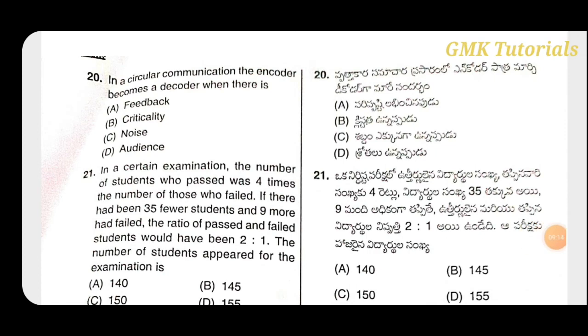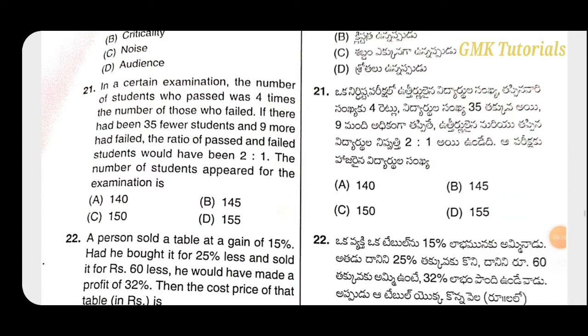In a certain examination the number of students who pass, if there had been 35 fewer students and 9 more had failed, the ratio of passed and failed students would have been 2:1.